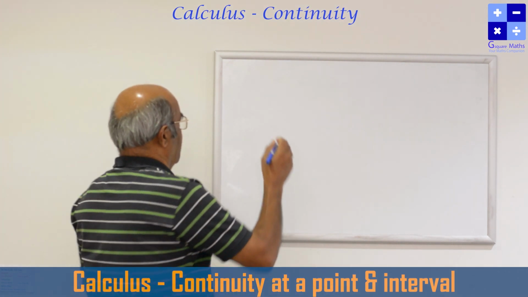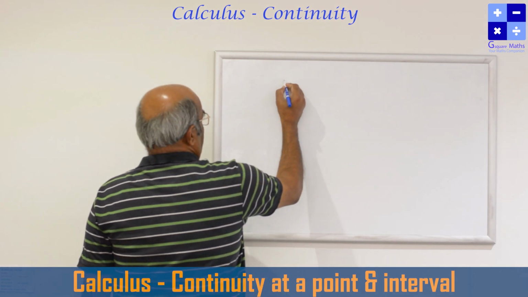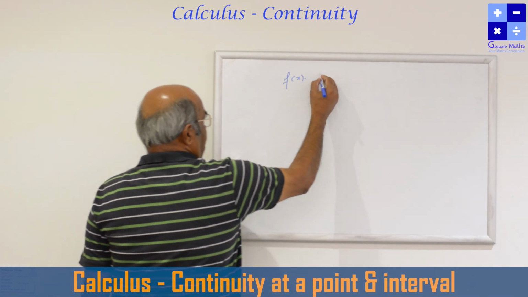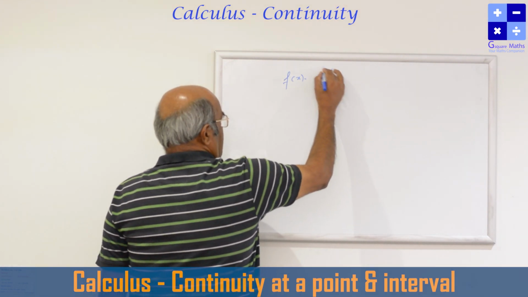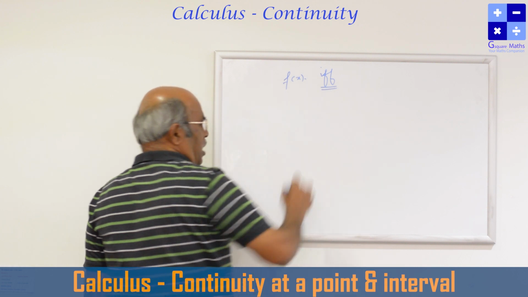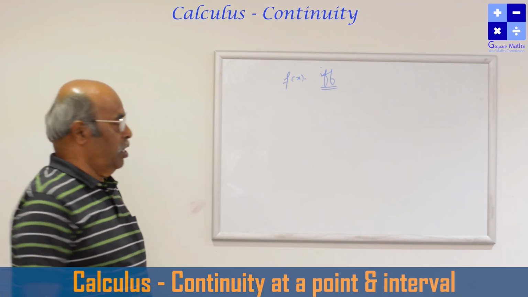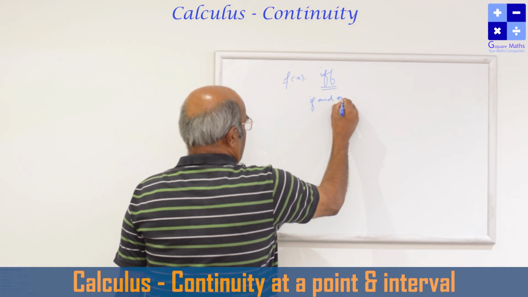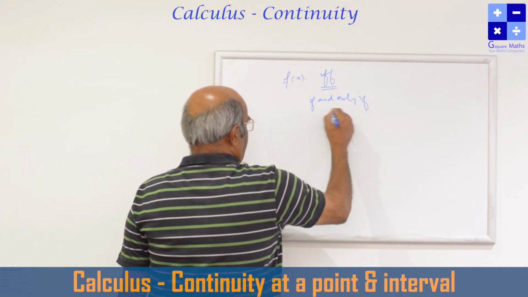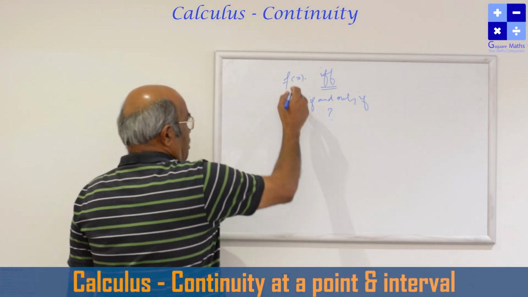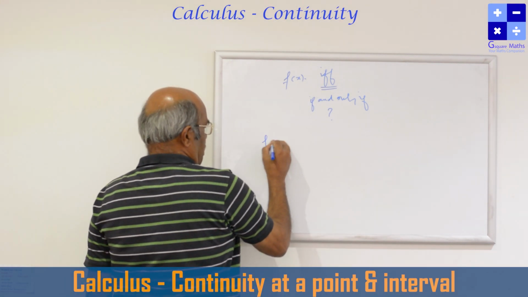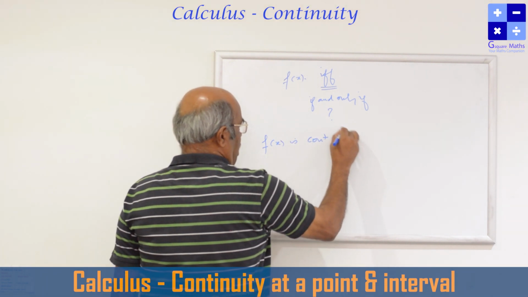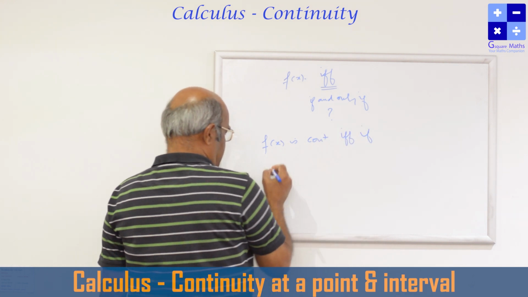So how will you define it? f(x) is said to be continuous if and only if. Note the sign I am using, if and only if. What is this? I will come back to it. A function f(x) is continuous if and only if five conditions hold.